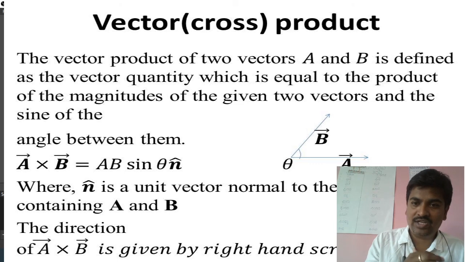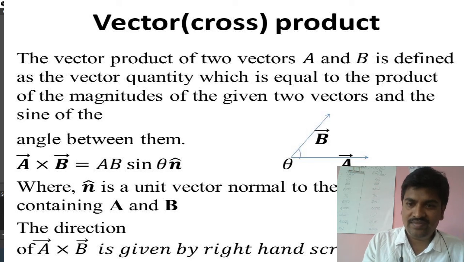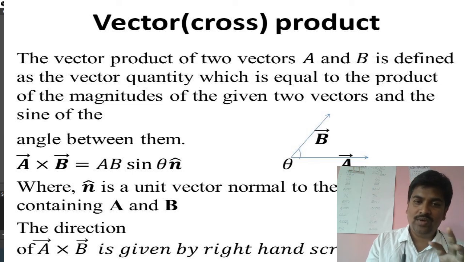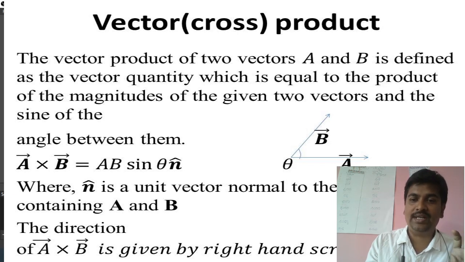So I want a cross product. If you want a cross product of two vectors, then it will be the modulus of A and the modulus of B and sine of the angle between them. But this is a vector quantity. You need to represent this with a vector, with a direction here. So n cap will give you the direction of A cross B. You need to compulsorily write the n cap here because n cap will represent the direction.